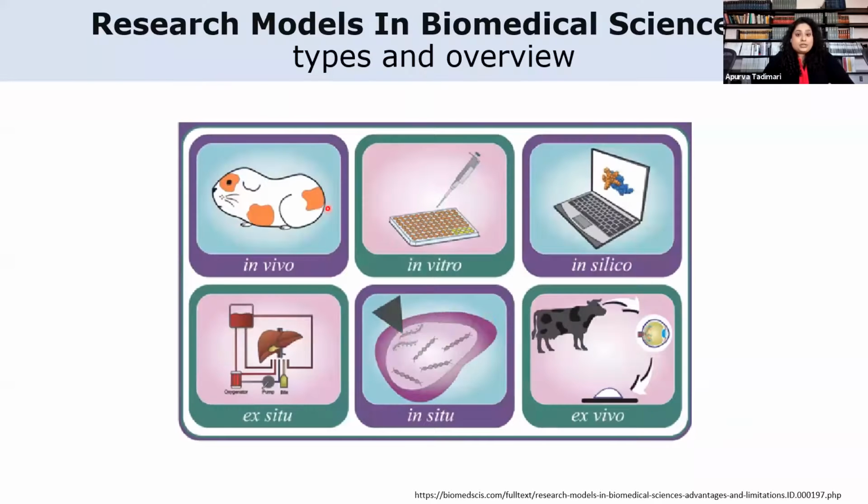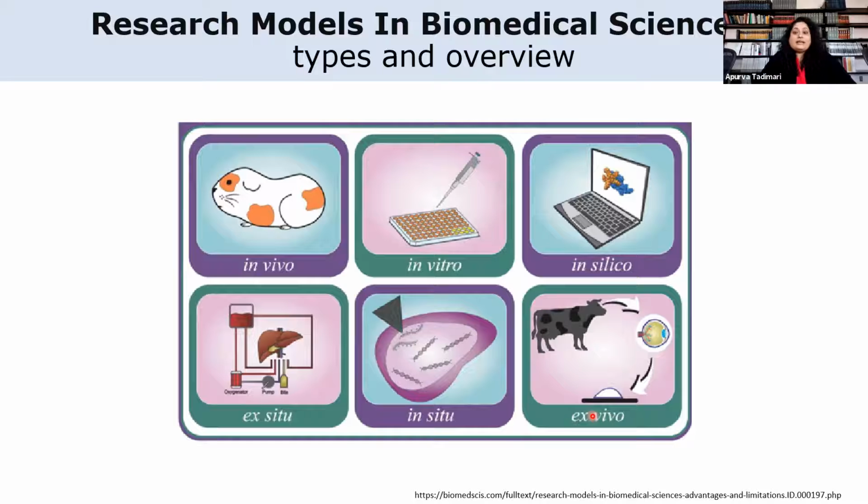So simply put, a biological model is a surrogate for a human being or a human biological system. And these are invaluable to provide new insight into understanding of the normal as well as the abnormal functions from basic gene level to the phenotype level, and also to provide a basis for preventive as well as therapeutic intervention in human diseases. As you can see here, there are so many different models which are used for this purpose. With so many model systems to choose from, deciding which will work best for your research can be daunting.